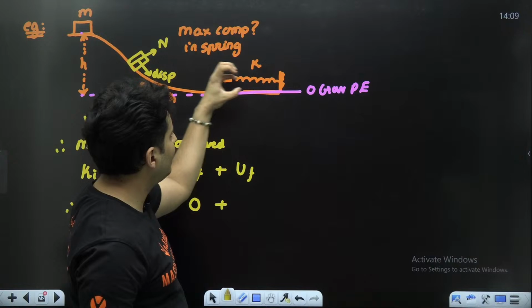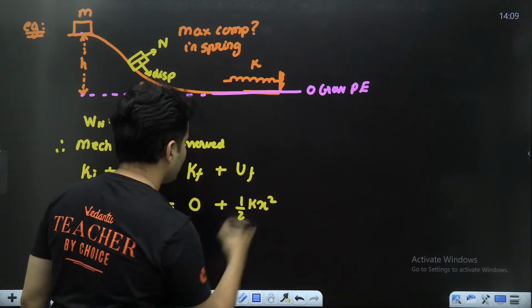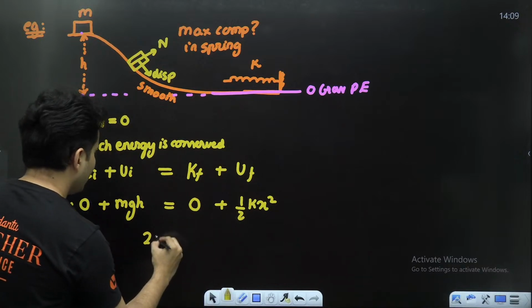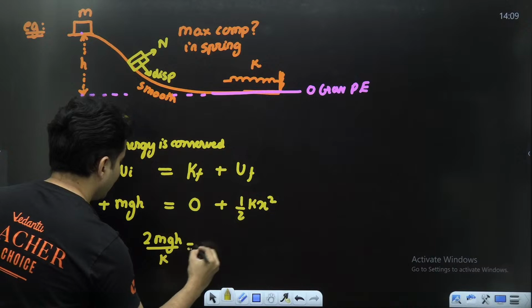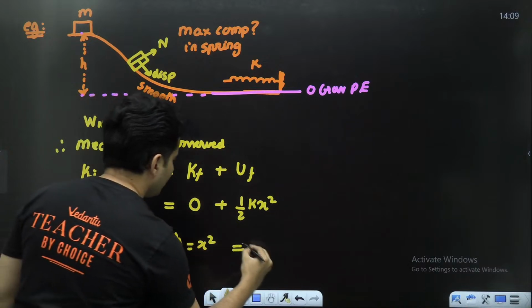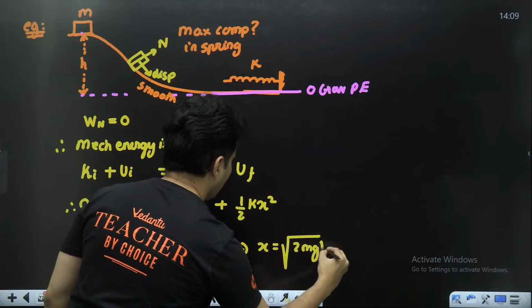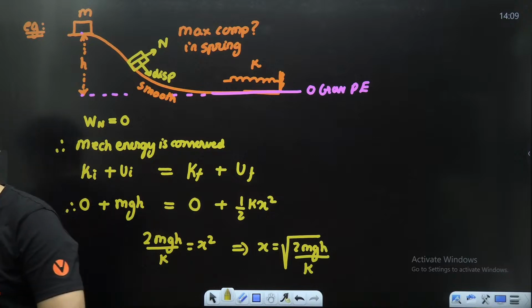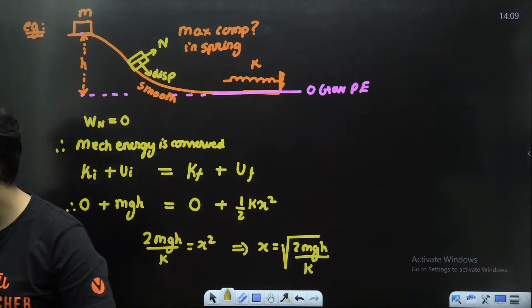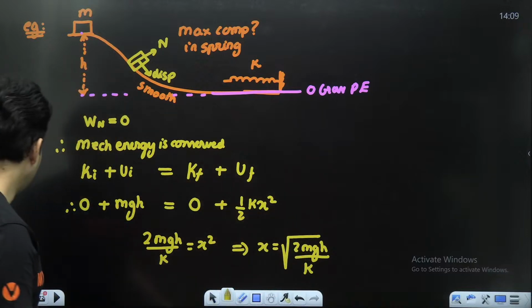Lastly, you have come down to the ground level, the zero potential energy level for gravity, but spring-wise the spring is completely compressed. So spring-wise it will be half kx square. So take that 2 over here, 2mgh, bring that k down, that will be x square. This means x will be root of 2mgh divided by k. That is the answer. Clear how to solve this problem? This is a question on energy conservation, as simple as that.